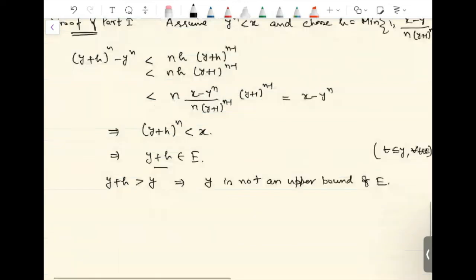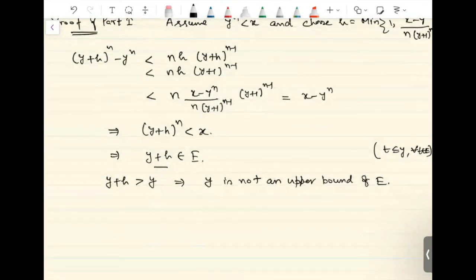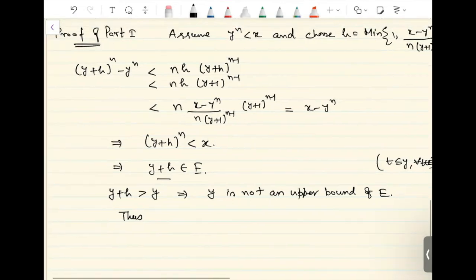So y cannot be an upper bound. So this is a contradiction. Thus, our hypothesis that y raised to n is less than x cannot be true. And what this means is y raised to n has to be bigger than or equal to x.